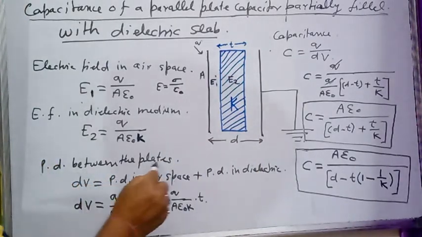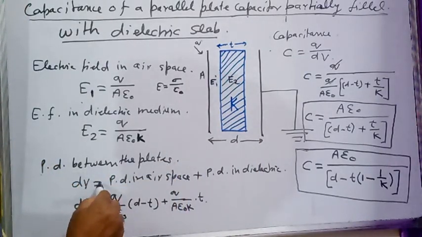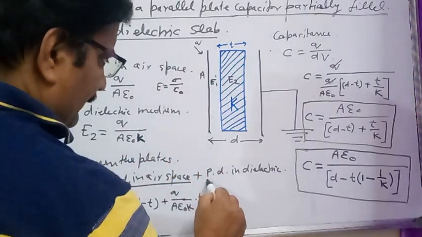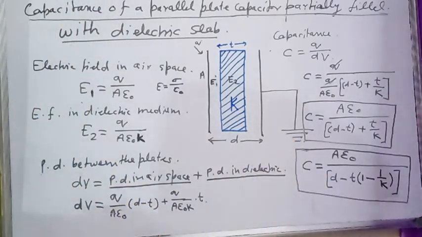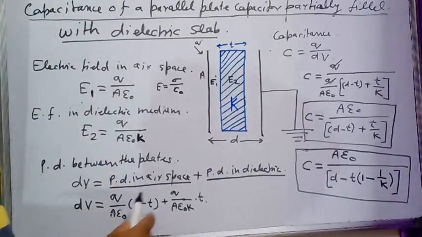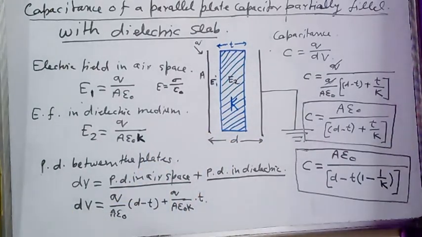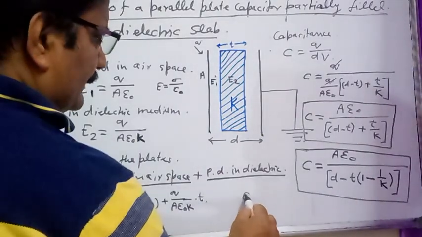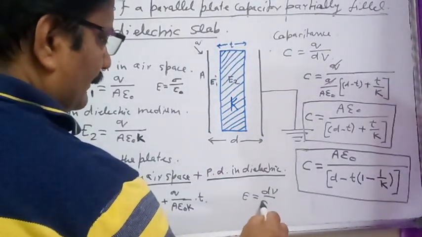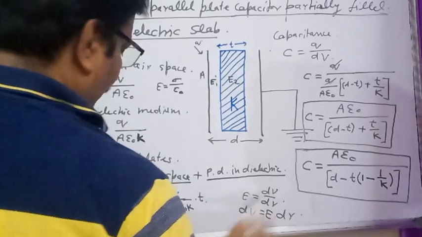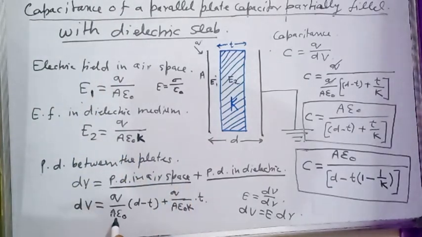The potential difference between the plates of the capacitor can be given as dV equals potential difference in air space plus potential difference in the dielectric medium. To get the potential difference in air space, we use the same formula: E equals dV by dr, that is dV equals E multiplied by dr. So the potential difference in air space is the electric field in air space multiplied by the width of the air space.